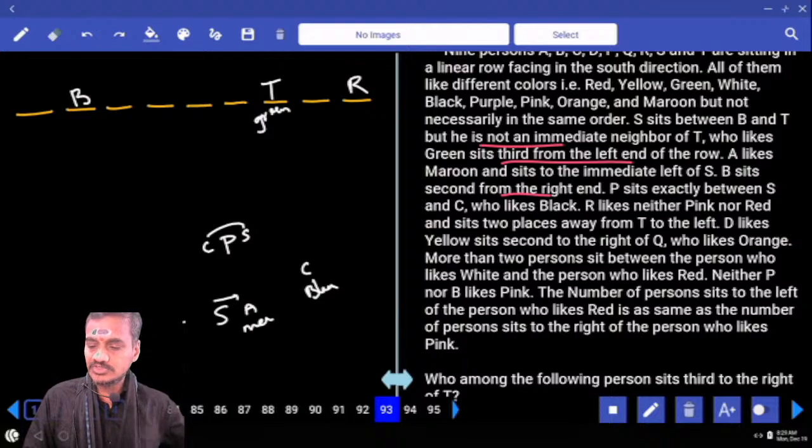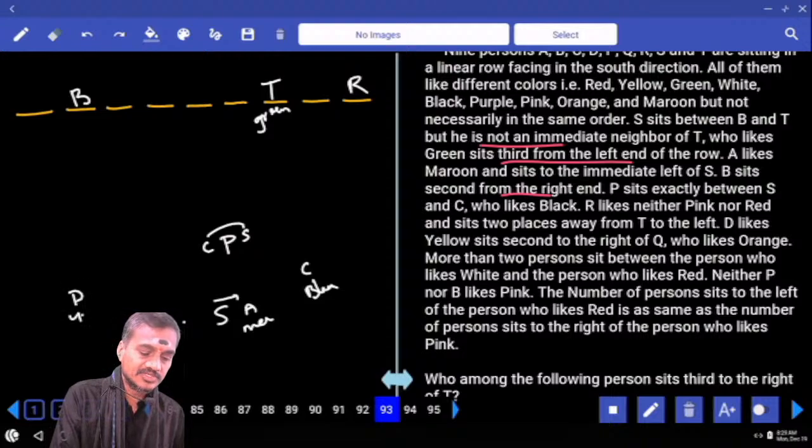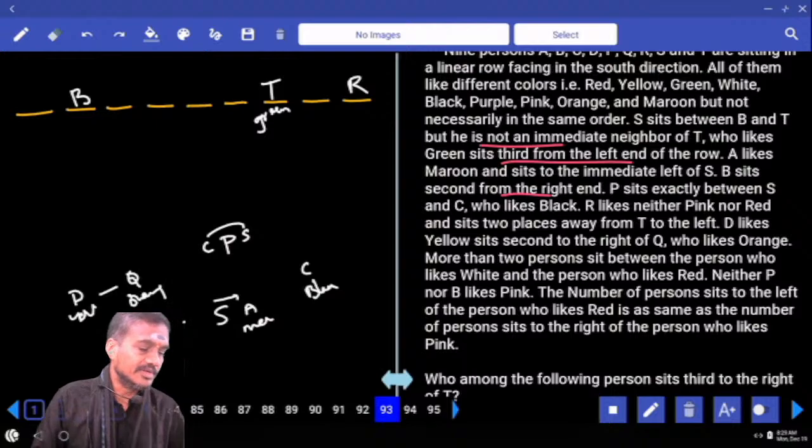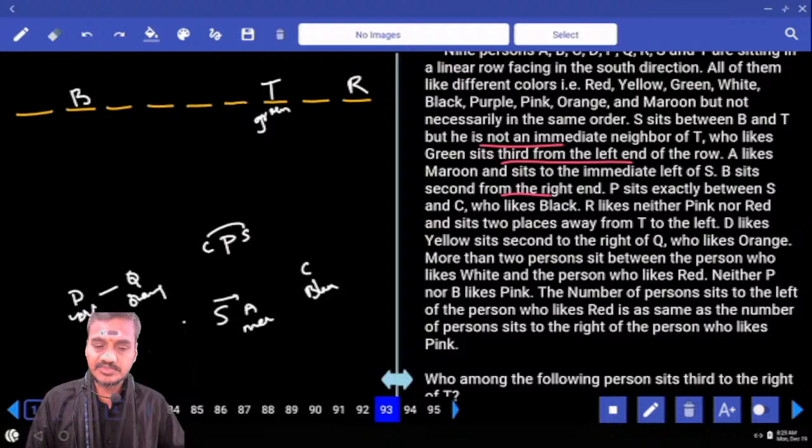And D likes yellow, sits second to the right of Q. And this Q likes what? Q likes orange. Hence D and Q must be in the alternate places. And more than 2 persons between the one who likes white and the person who likes red. And neither P nor B likes pink. Number of persons to the left of red is same as the number to the right of pink.